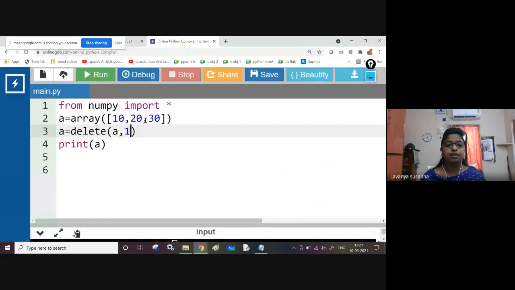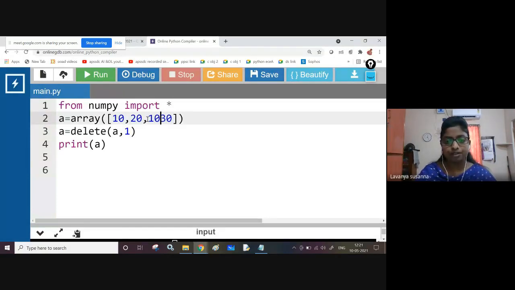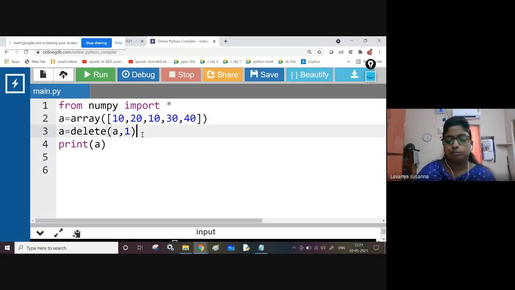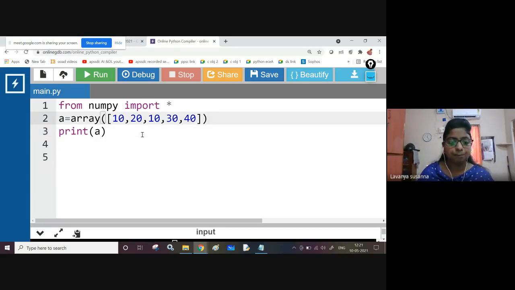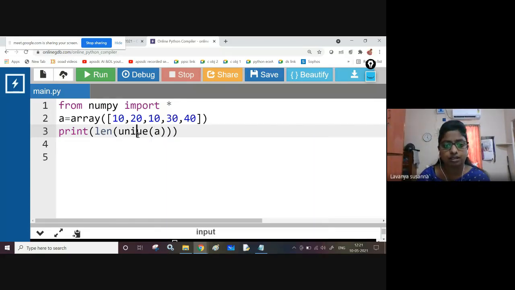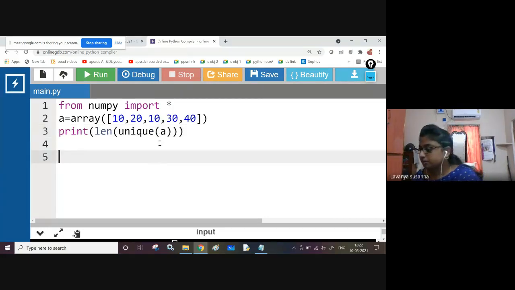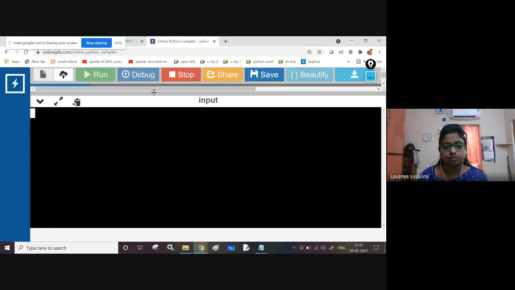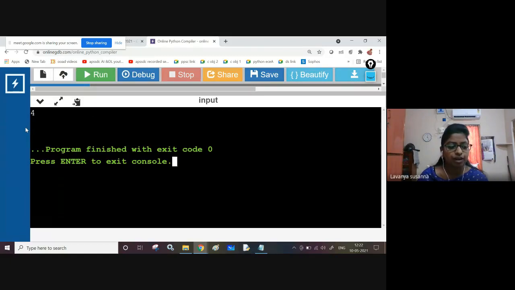It's very, very simple. Again, I am giving 10, 40. So 10 is repeated. You need to count only once. 10 must be counted only once. Now, print, I'm using len function. Inside len function, I'm passing unique of A. Now, what is the output? See, you got output 4, right?